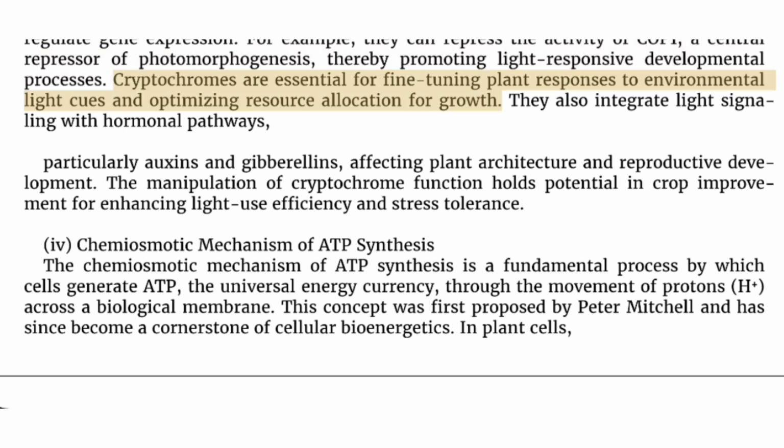Cryptochromes are essential for fine-tuning plant responses to environmental light cues and optimizing resource allocation for growth. They also integrate light signaling with hormonal pathways, particularly auxins and gibberellins, affecting plant architecture and reproductive development. The manipulation of cryptochrome function holds potential in crop improvement for enhancing light use efficiency and stress tolerance.